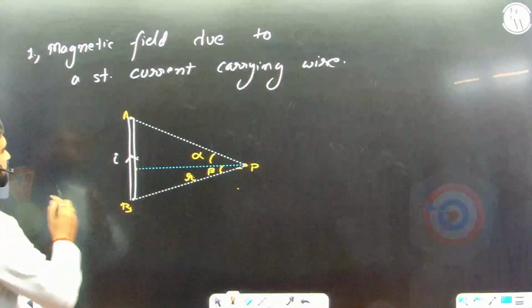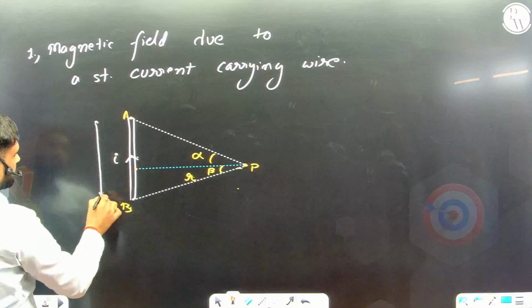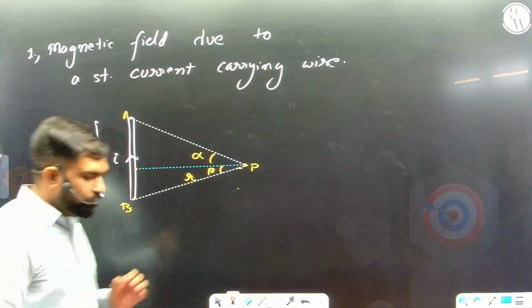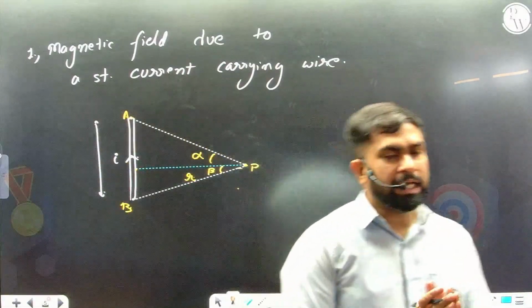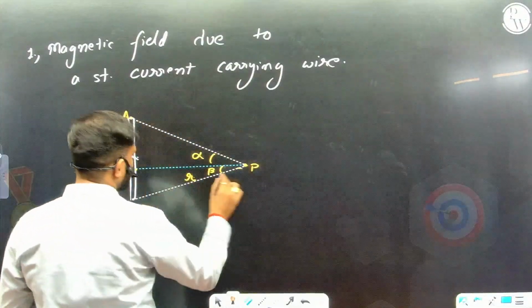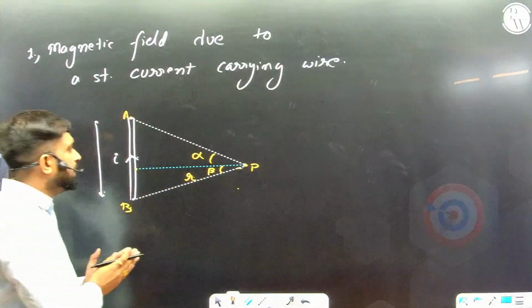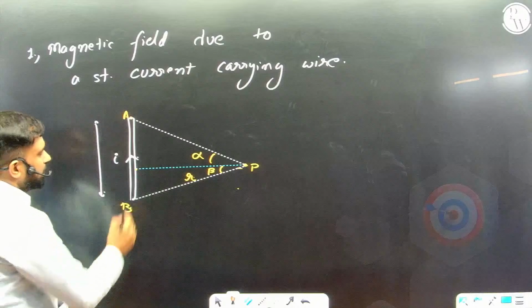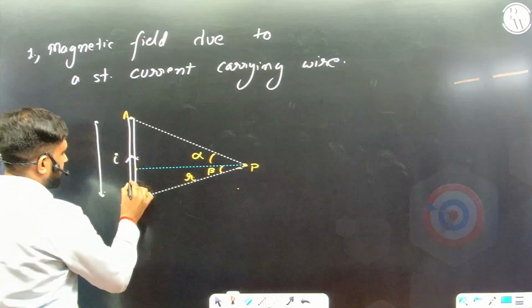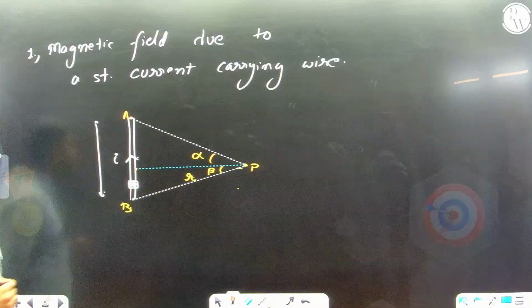Now see, this wire will have some length obviously. I want to find the formula, so I definitely need the length. I need this distance also, because this distance will be required in this formula. Now the issue is that to find the magnetic field, if we go into the derivation, I'll take a little element here.